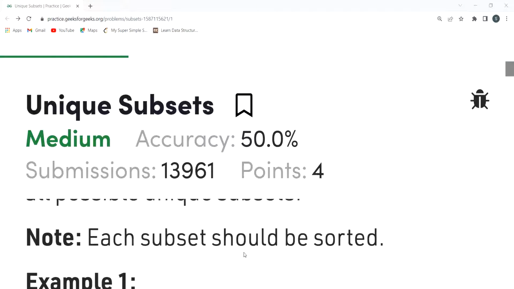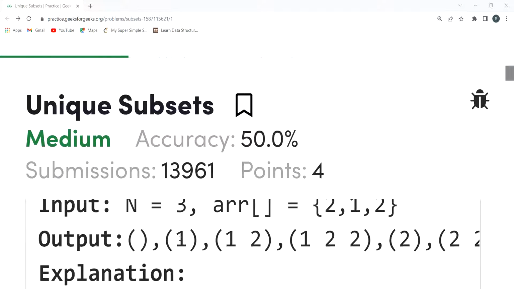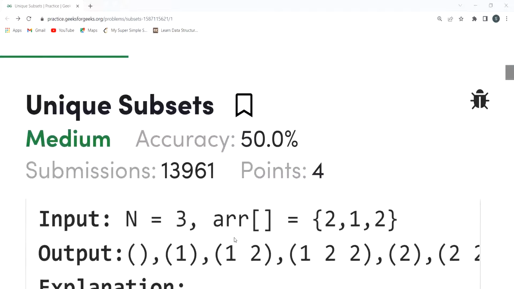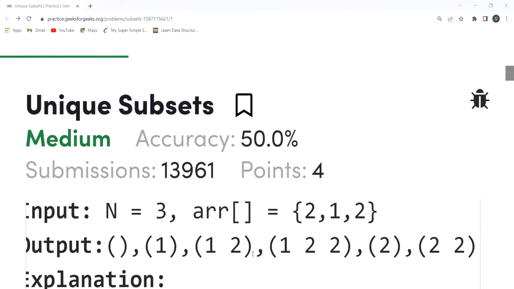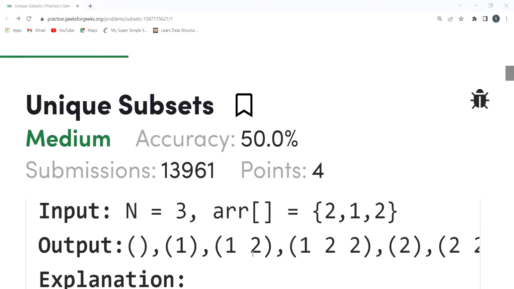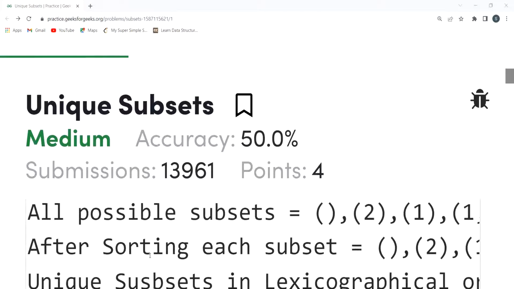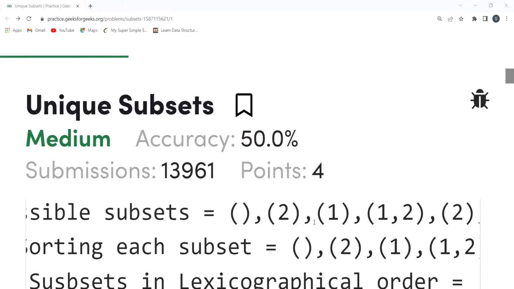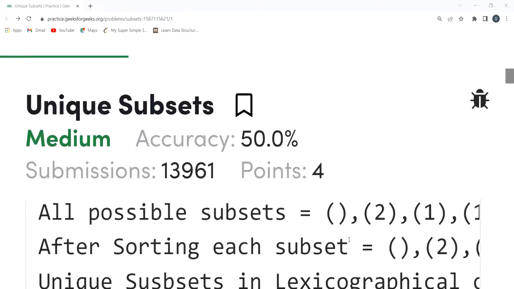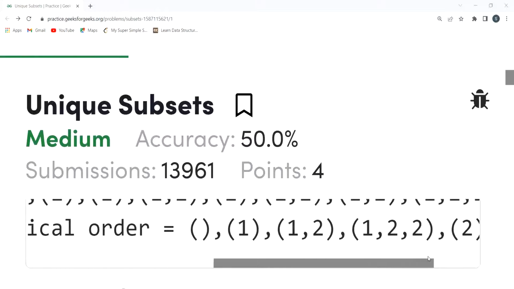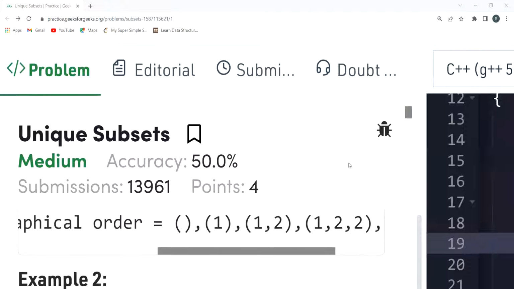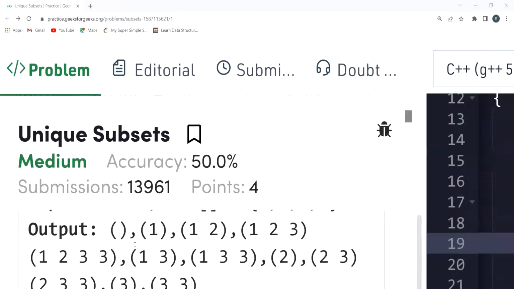Each subset should be sorted. That's what they have mentioned. So n equal to 3 is there, array is given to you 2, 1, 2. Here you can see this 2 is duplicate. For this array, what is the output? These are the unique subsets that we are getting. In the explanation part, you can see all possible subsets are this, and after sorting, you need to print them in the sorted order. So after sorting, this is what we are getting. I hope the question is clear to you.